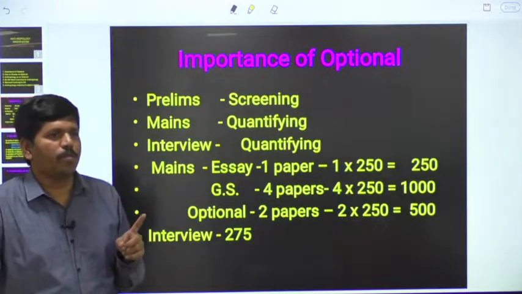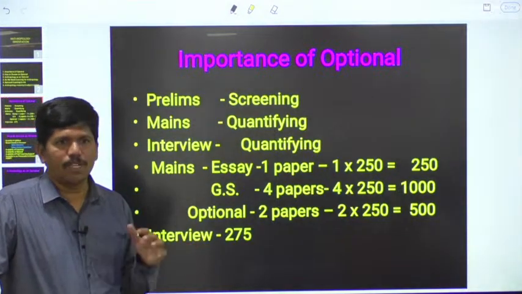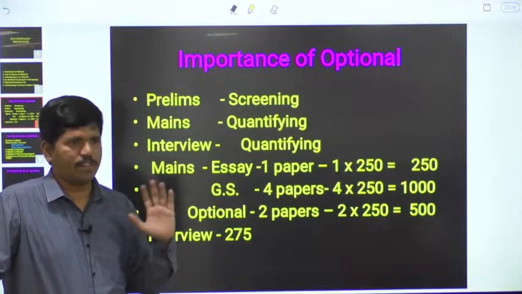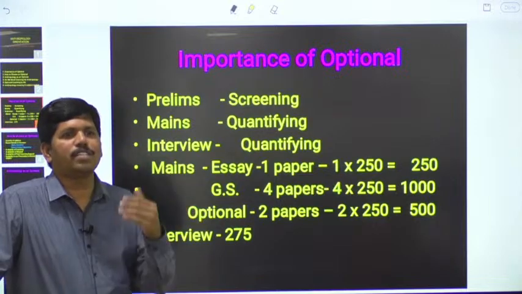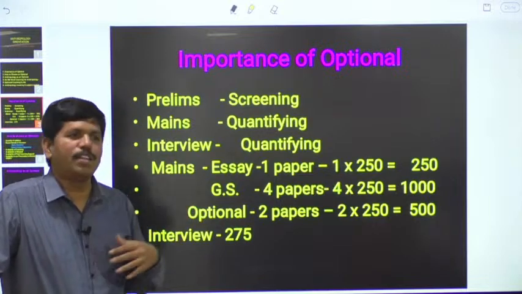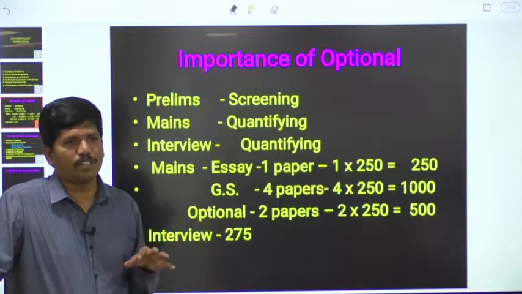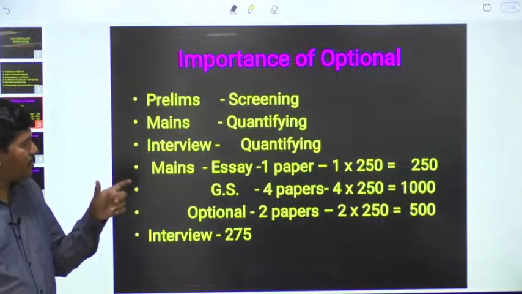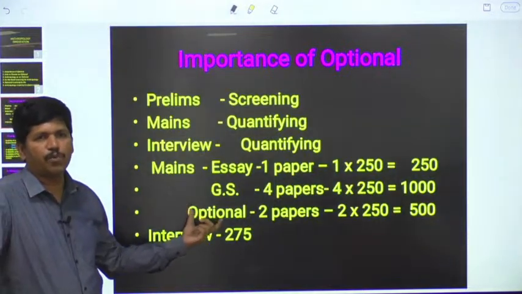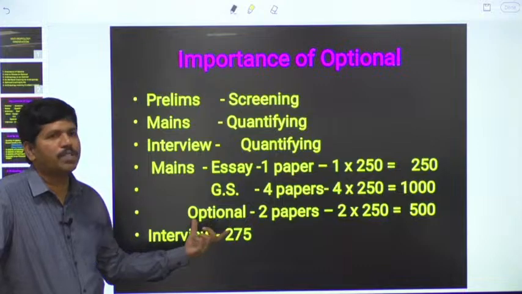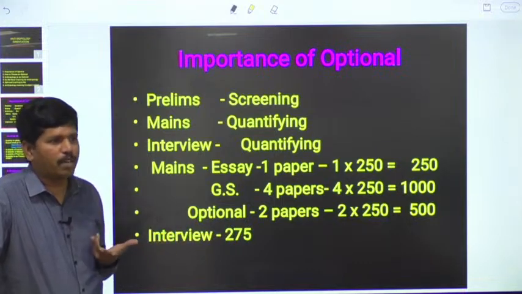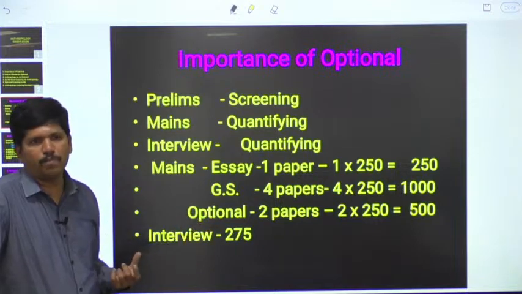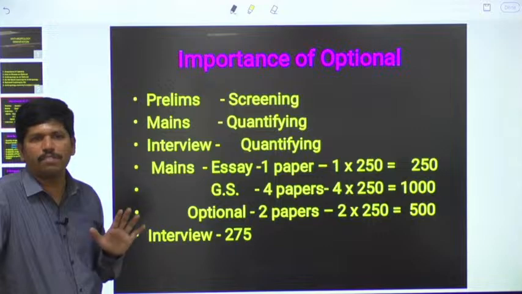Many people, because of their background, one of my friends, my senior also, he opted for medical science as an optional because of his medical background. In medical science, he got only 150. In the remaining papers and in general studies, he got good marks. His career was spoiled. Like this, the selection of the optional plays a very, very important role. Why? Because here the question papers are not uniform. It depends upon the optional chosen by us. That's why if you do not choose the optional properly, then the chances of failure are very, very high.